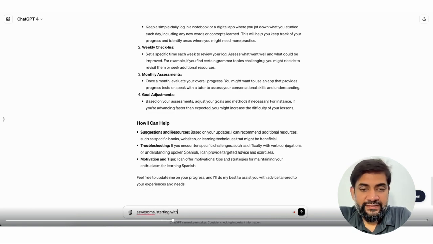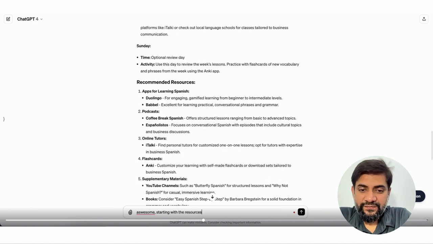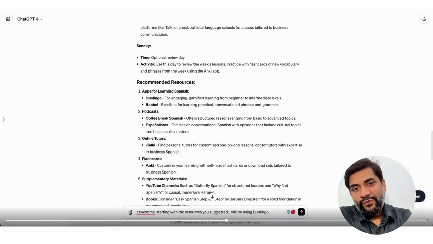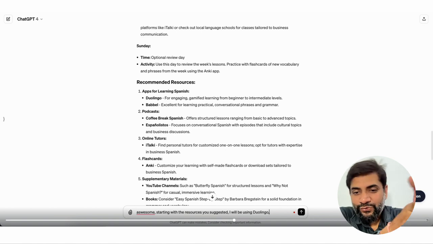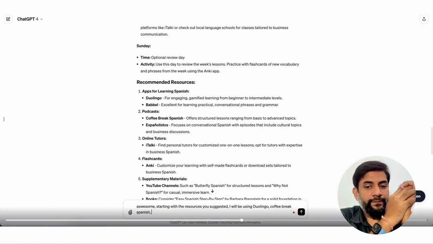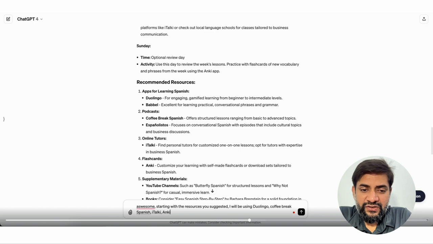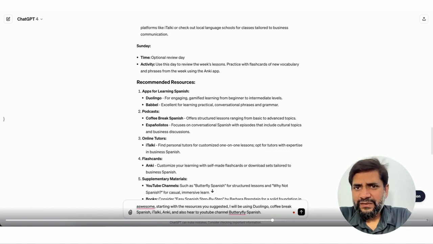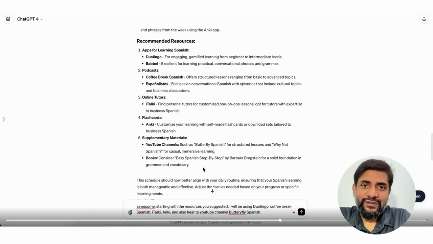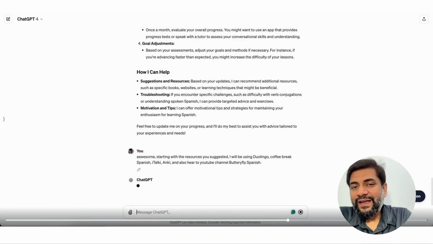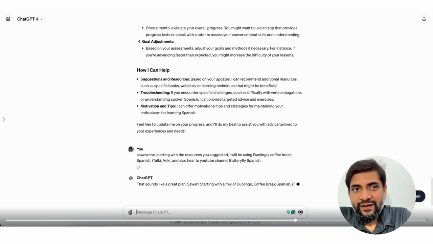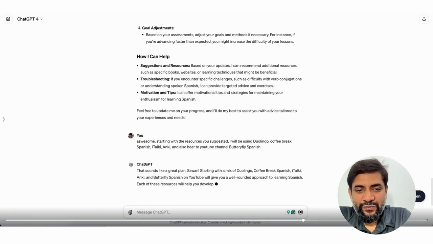Awesome. So, starting with what you suggested, I will be using Duolingo. I'm giving ChatGPT now, based on whatever suggestions it made, the tools and resources that I would be using. So I'll be using Duolingo, Coffee Break Spanish, italki, Anki, and also a YouTube channel, Butterfly Spanish. I'm just letting ChatGPT know what resources I'm going to use, so that when I go back and log my hours or the time that I'm spending, ChatGPT can give me relevant inputs or suggestions or adjustments that I need to make.